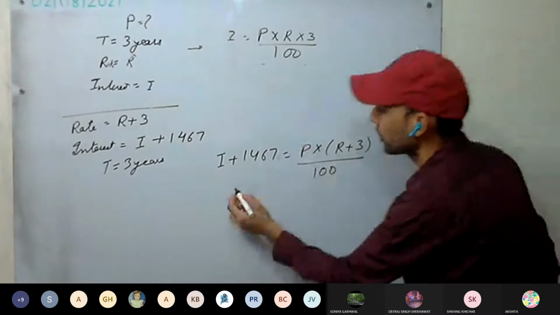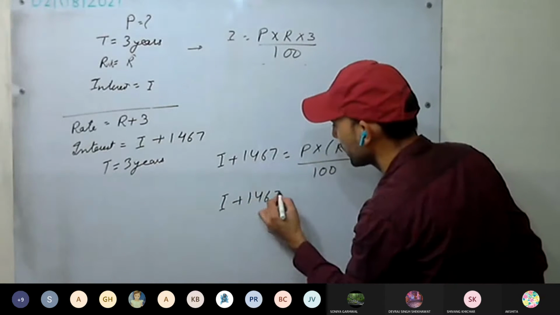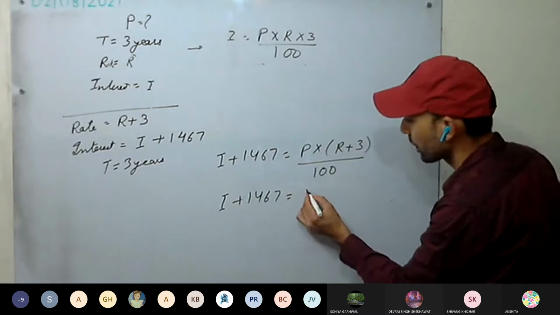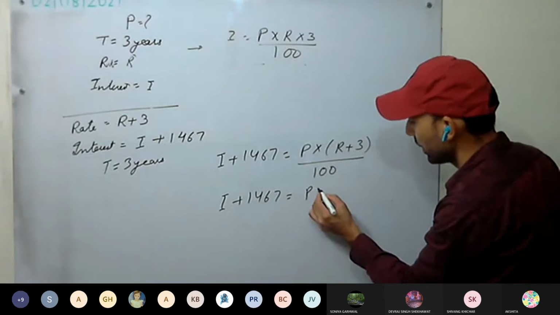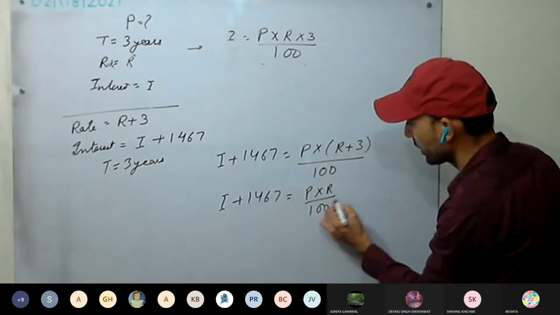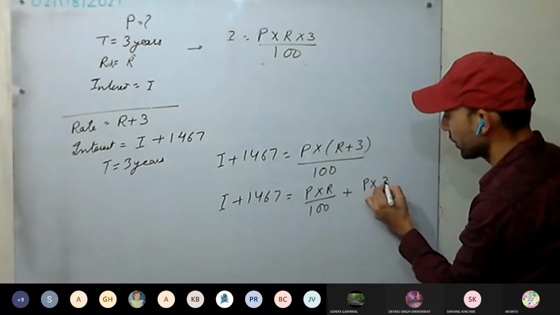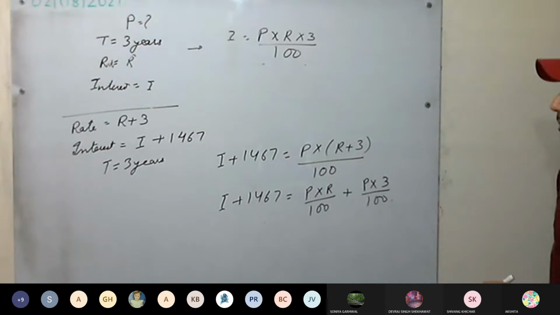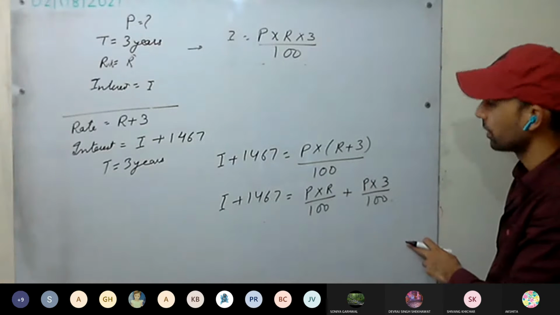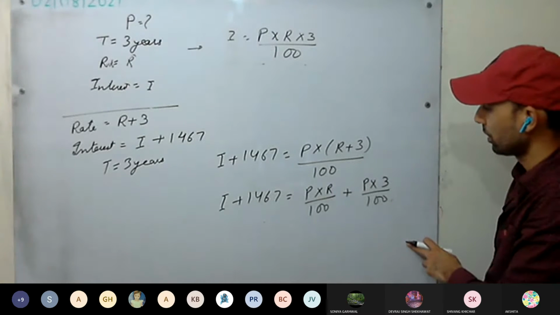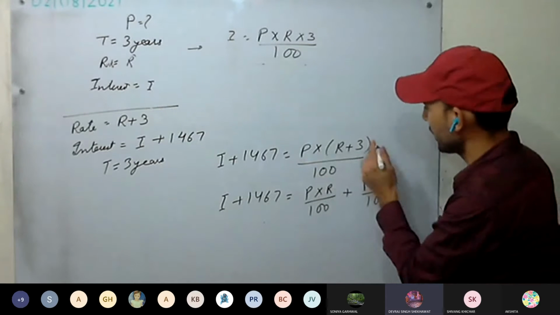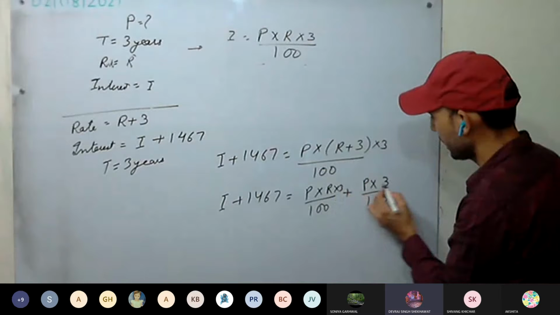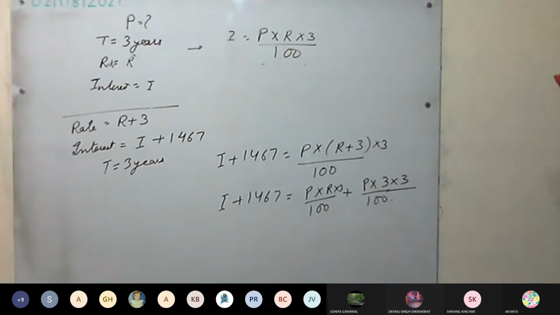Now see here, I plus 1467 equal to P into R divided by 100 plus P into 3 divided by 100. We can expand this. Wait, PRT, T is 3 as well. Sir, into 3 times. Yes, time. Okay, we can do it like this. Is this clear? Yes, sir.